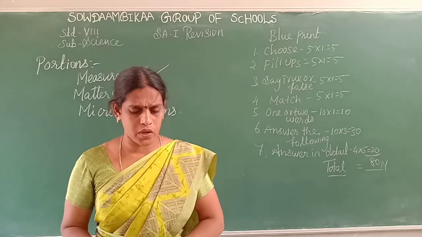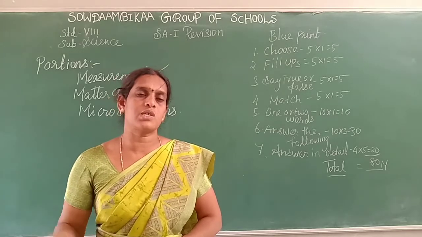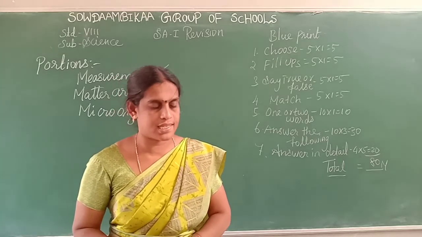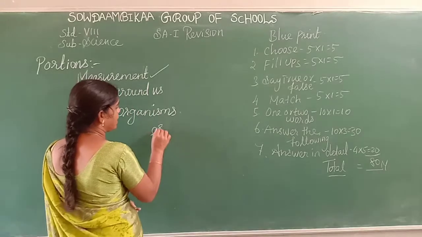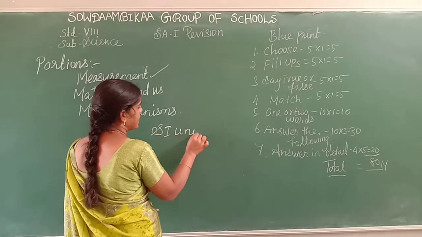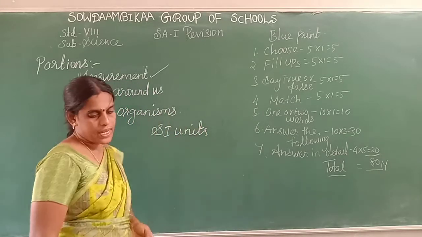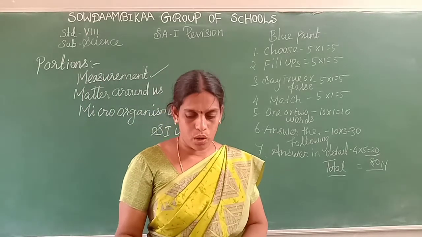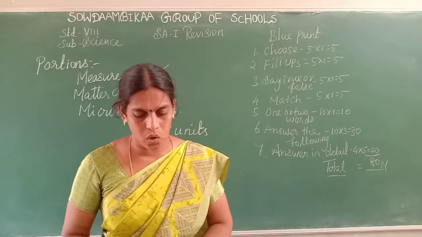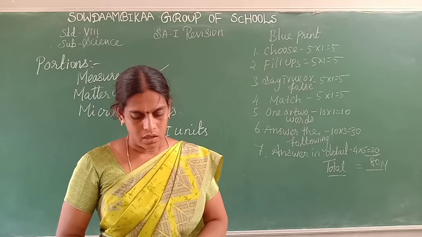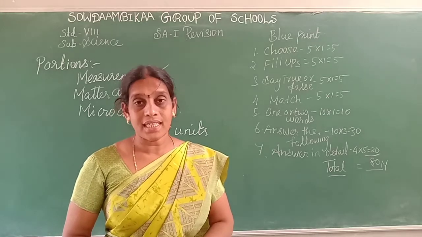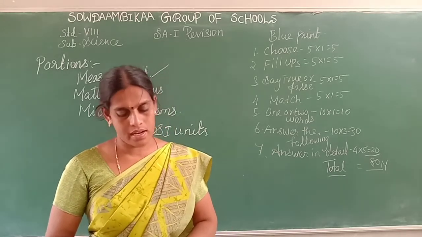SI unit stands for International System of Units. Next, closeness of two or more measured values is called precision. Okay. Next, the quantities other than the base quantities are called derived quantities.